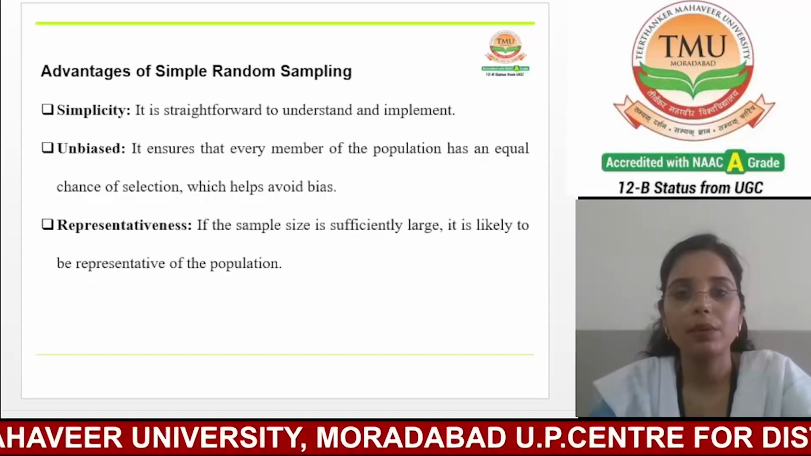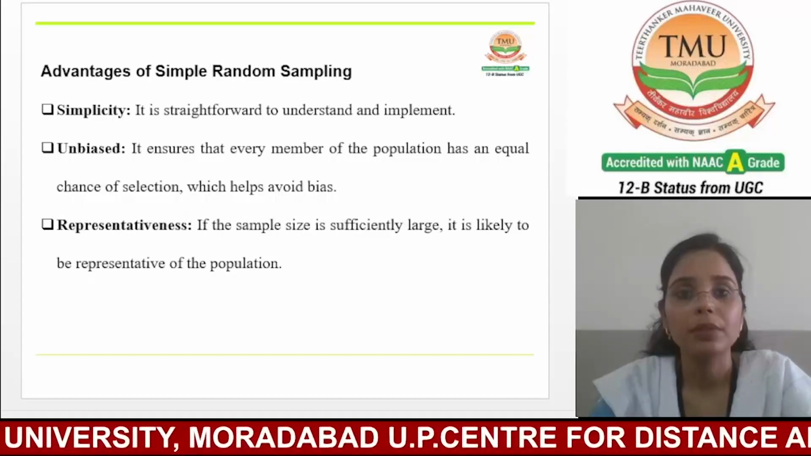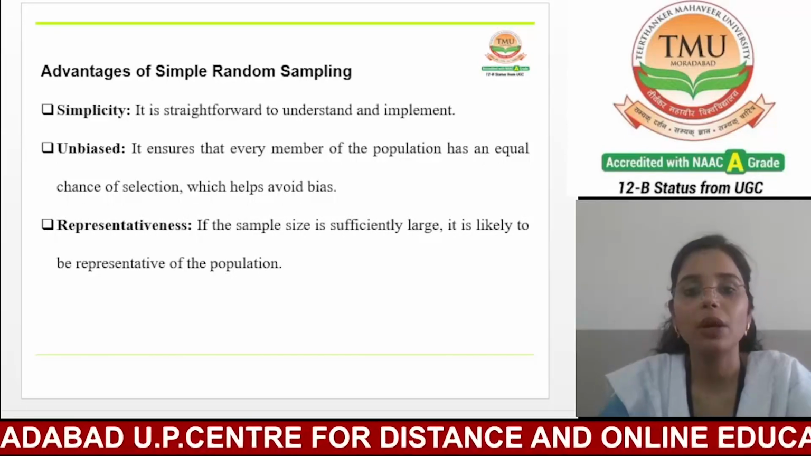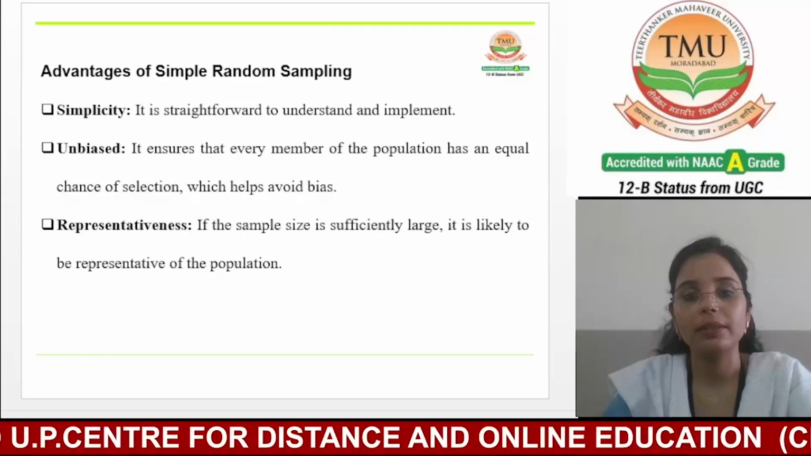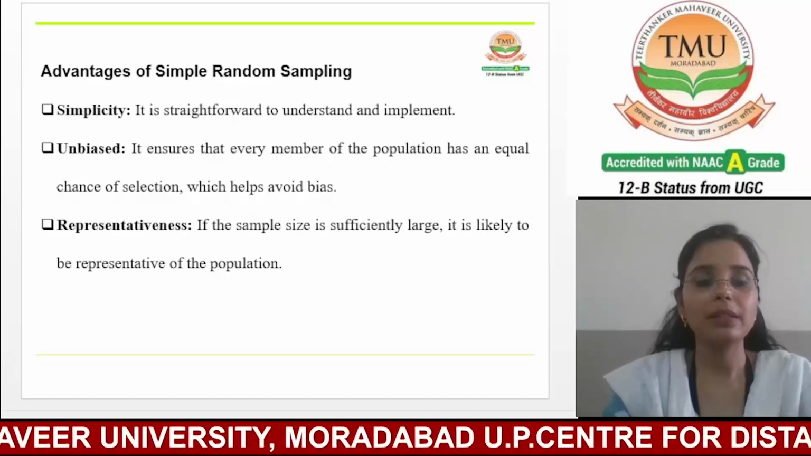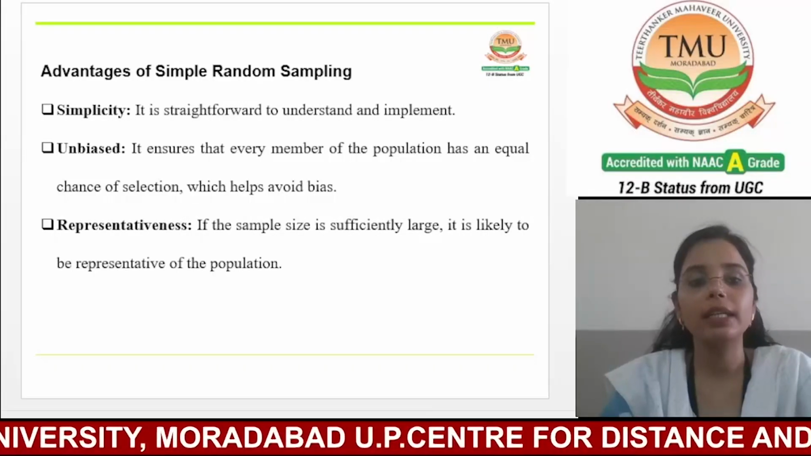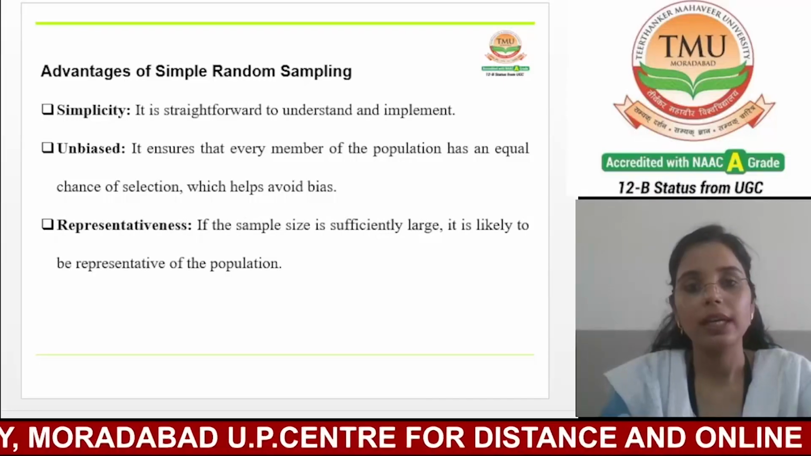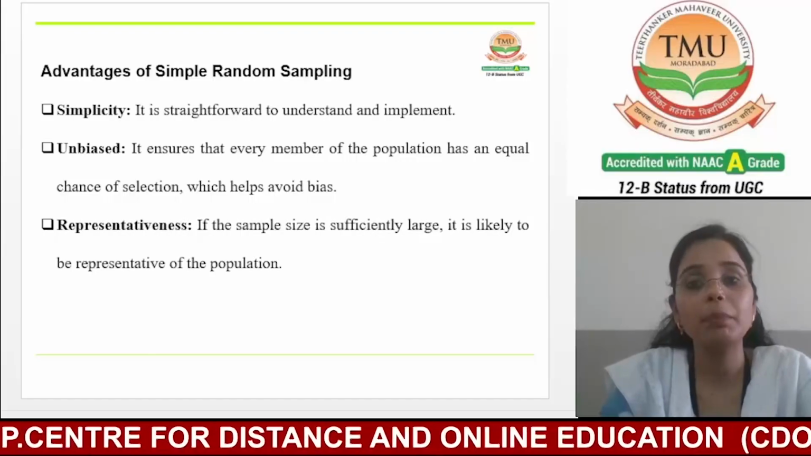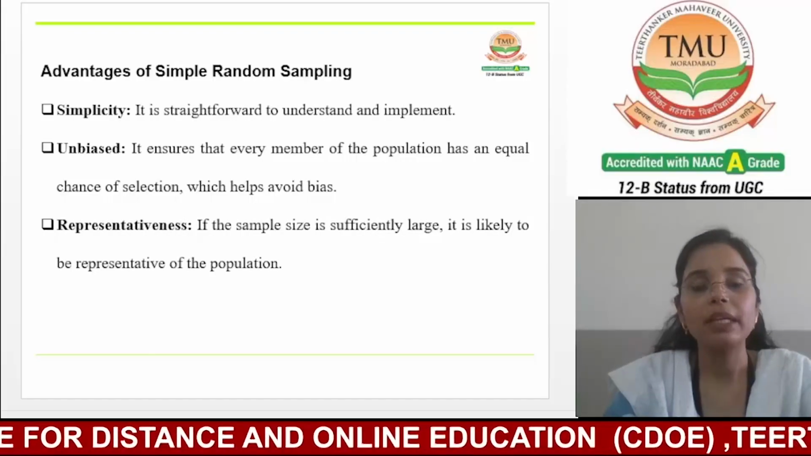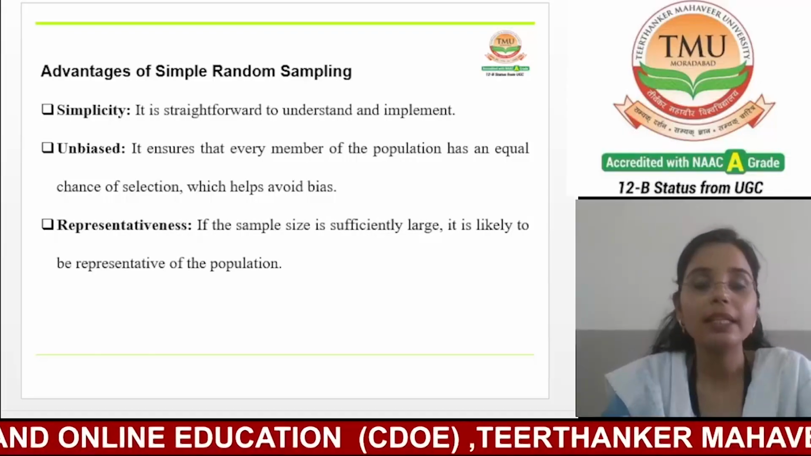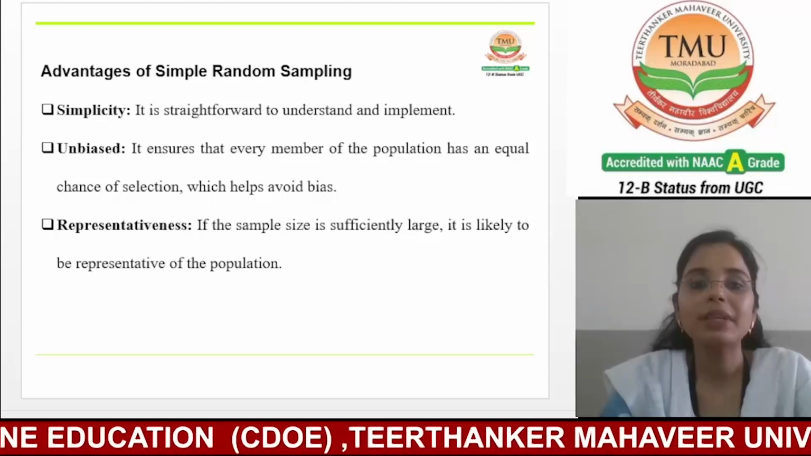After discussing the methods of simple random sampling, now we are going to discuss the advantages of simple random sampling. Simple random sampling offers several advantages, including simplicity. It is straightforward to understand and implement. It's a very simple method.